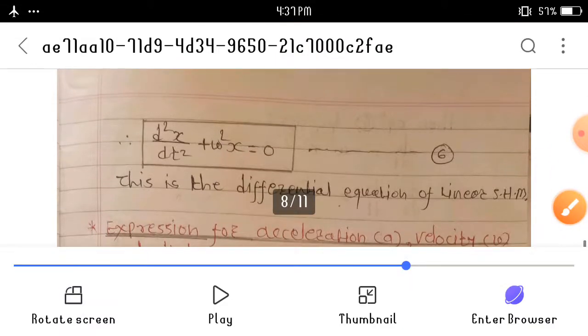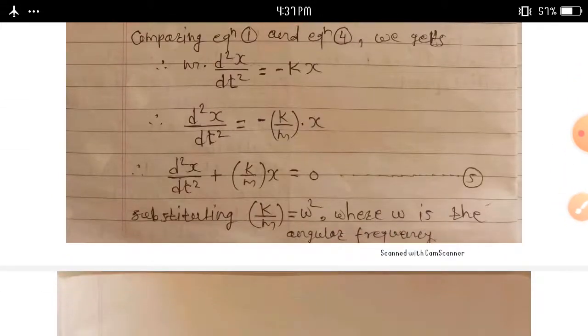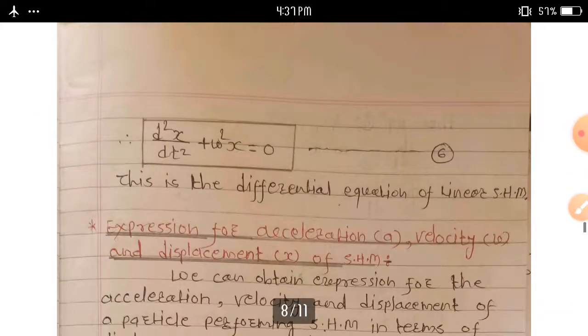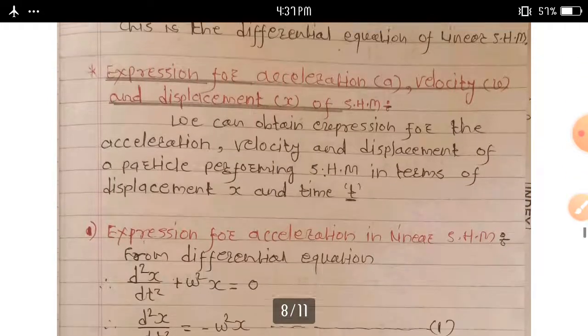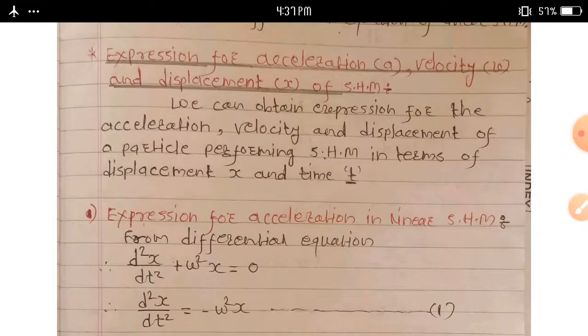A question asked on this topic: obtain the differential equation of linear simple harmonic motion. Then we can derive d square x upon dt square plus omega square x is equal to 0. This is the differential equation of a linear SHM.